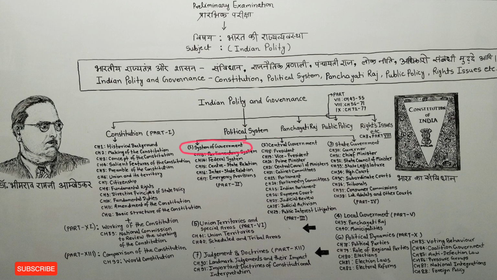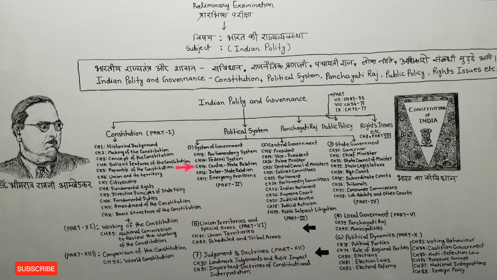So as you can see here, friends, the first point under the political system topic is system of government, which you will find in part 2 in M. Lakshmikant sir's book. In this, we get to see 5 chapters. Chapter number 13, which tells us about the parliamentary system. Chapter number 14, which tells us about the federal system.